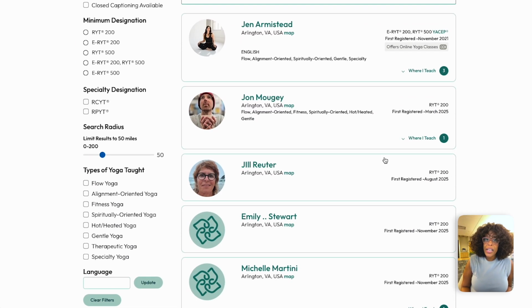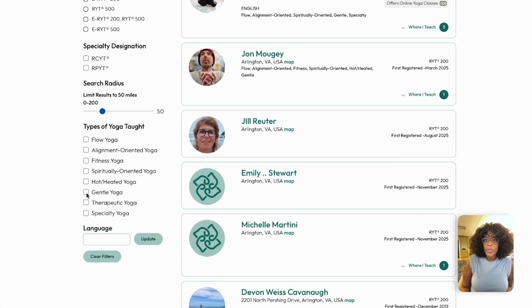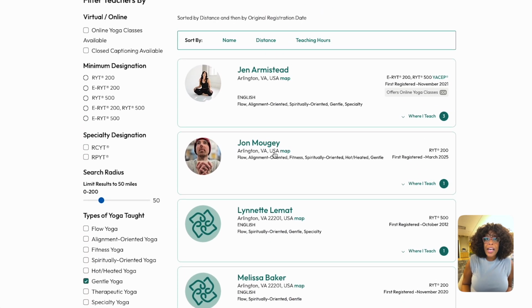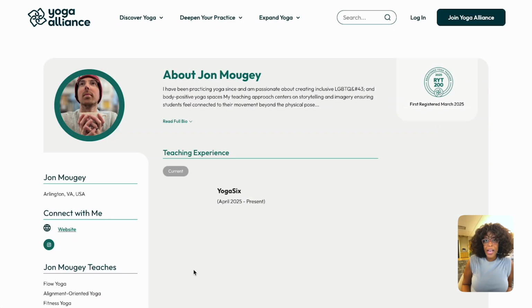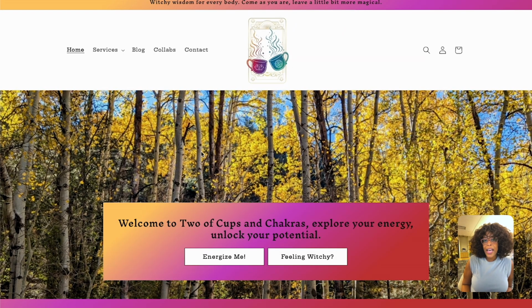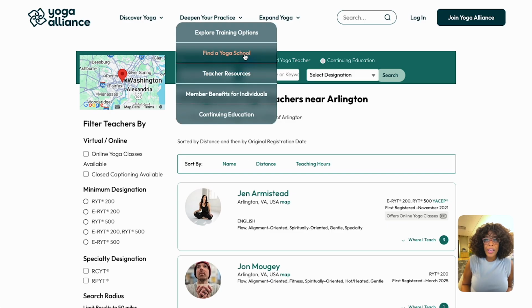If you're interested in a specific kind of teacher or class, perhaps gentle yoga, you can use the navigation tool. From there, you can view teachers' profiles and select the right one for you. Yoga Alliance lists teachers' websites so that you can easily sign up for a class. Please note that teachers set their prices, and the best way to find the price of a class is by visiting that teacher's website.